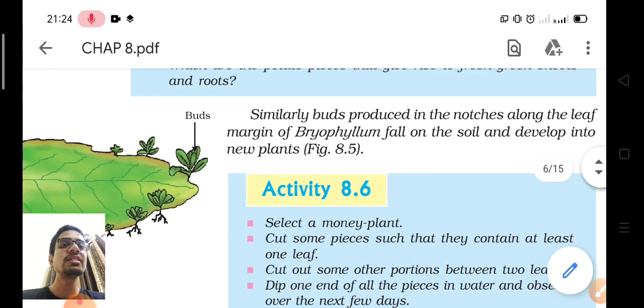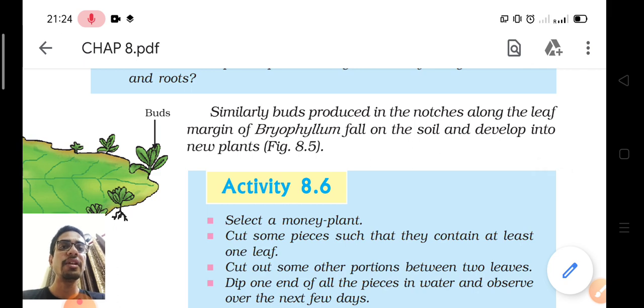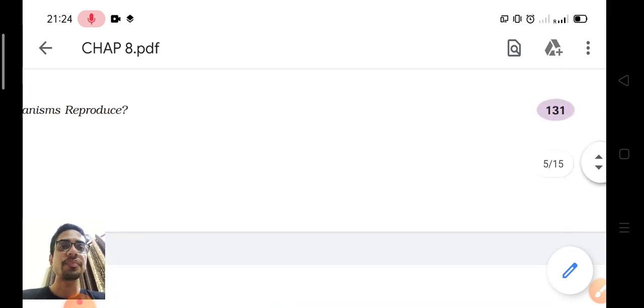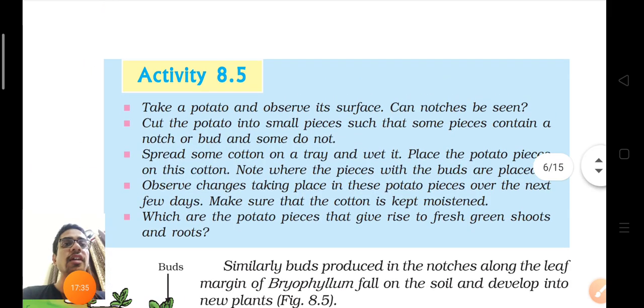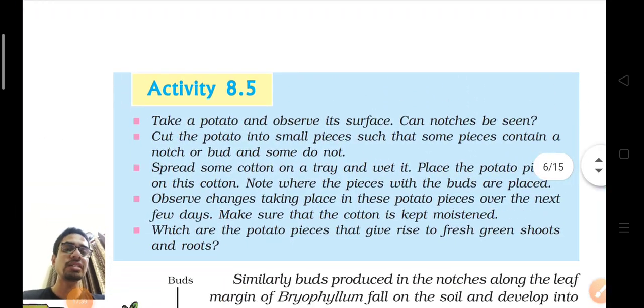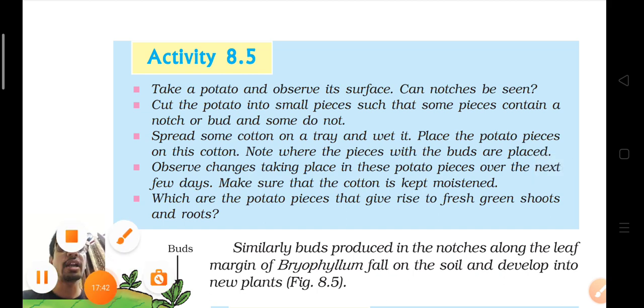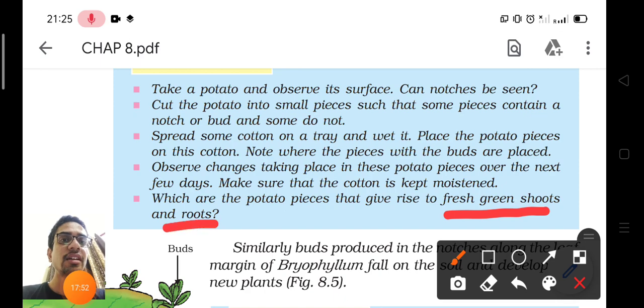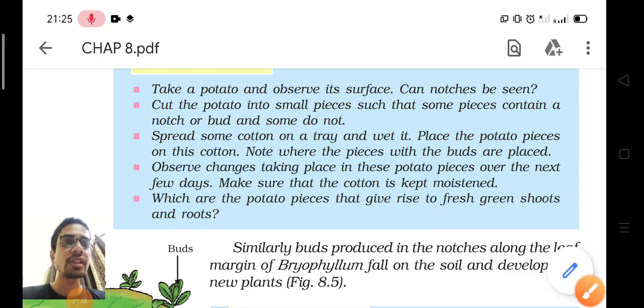These buds fall in the soil and develop into new plants. Okay. So there are various plants for which you do not require seeds, you can grow them from any part. For example, potato: from potato pieces, which have the eyes, the notches, those potato pieces give rise to fresh green shoots and roots, a new plant. Okay.